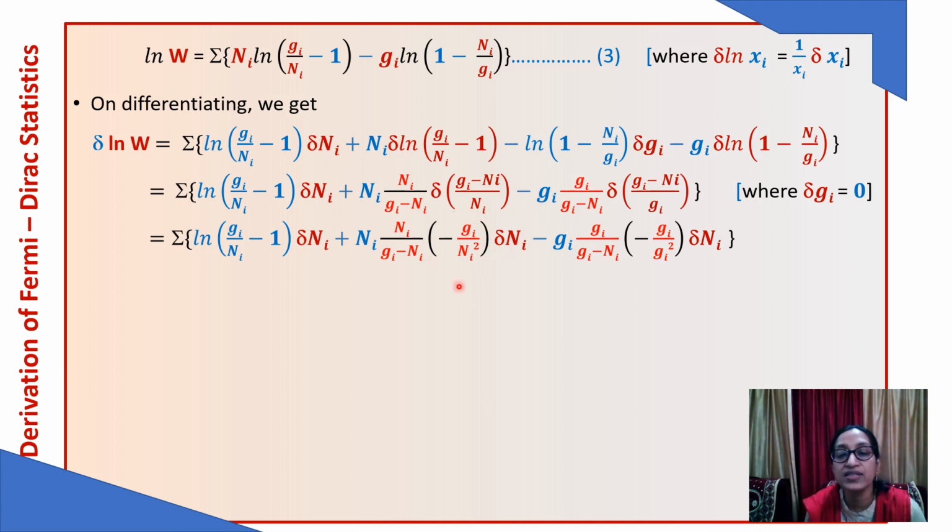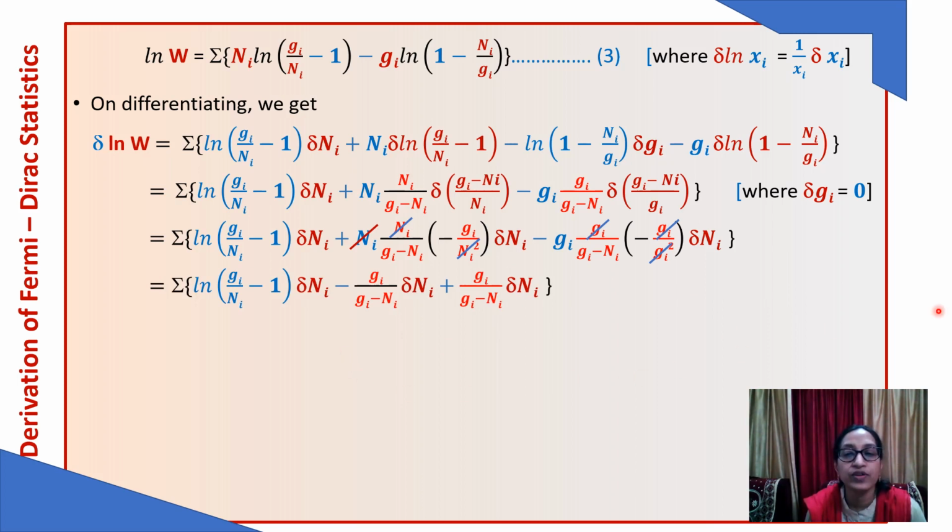We will get minus g upon n square here, and here we will get minus gi upon gi square. You can easily solve it just using the simple differentiation formula. So here we see that ni square will cancel, gi square will cancel. We are left with minus gi upon gi minus ni. This is plus term, and this is minus gi upon gi minus ni. So these two terms, again these will cancel.